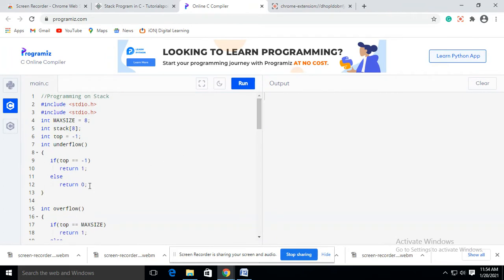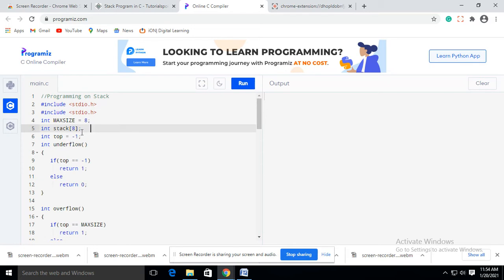So, in this program, we have taken three global variables. First one is the max size. Max size is the maximum size of the stack, that means how many elements the stack can hold. So here it is 8, and we have implemented the stack using an array. So here we have taken the stack variable, a stack array of 8 elements. Maximum it can take 8 elements.